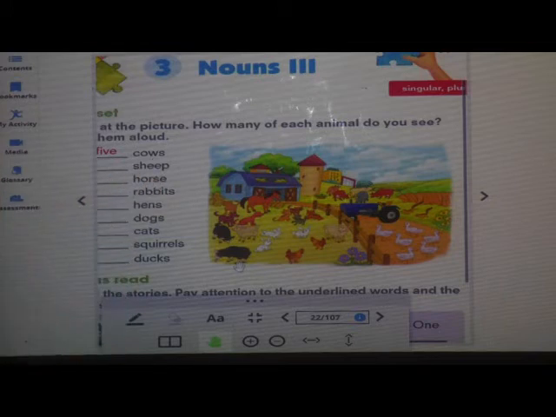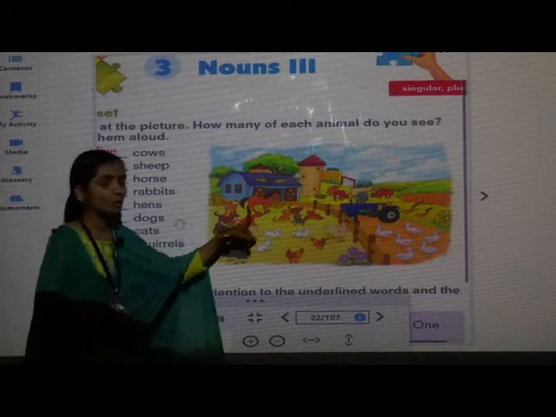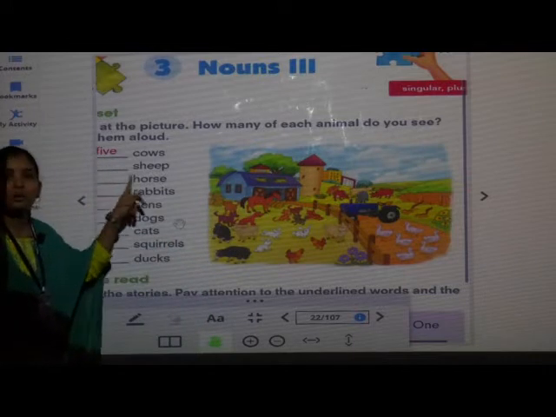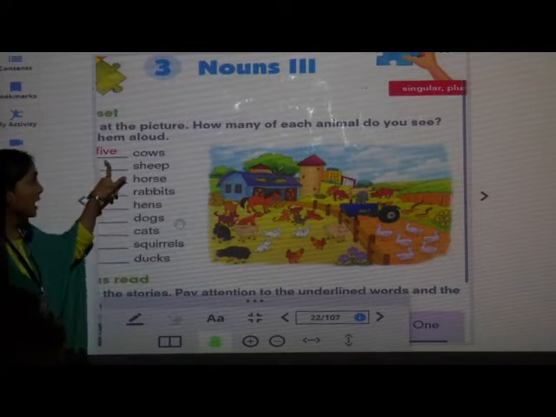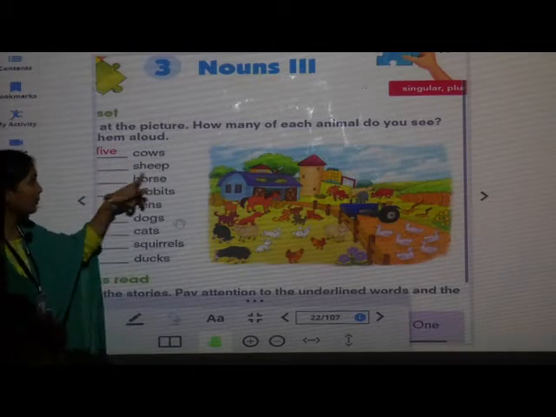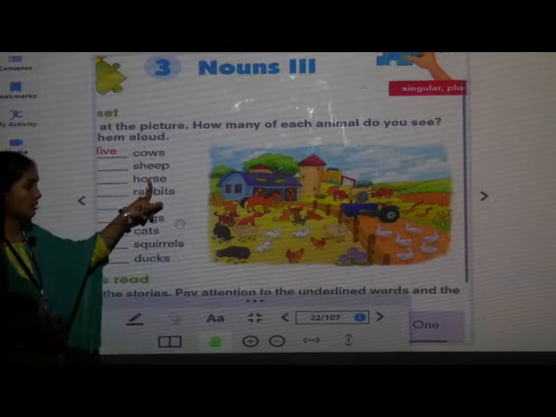Next one. What we have to count? Horse. How many horses are you able to see in this picture? Only 1. So, 1 horse, 5 cows, 4 sheep, 1 horse.